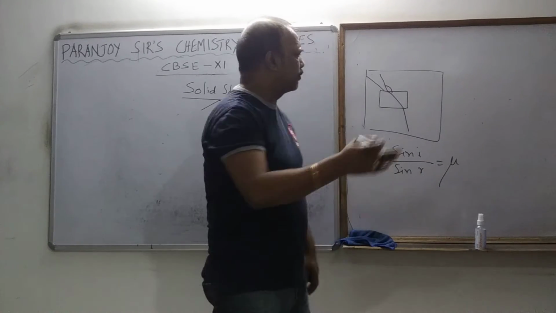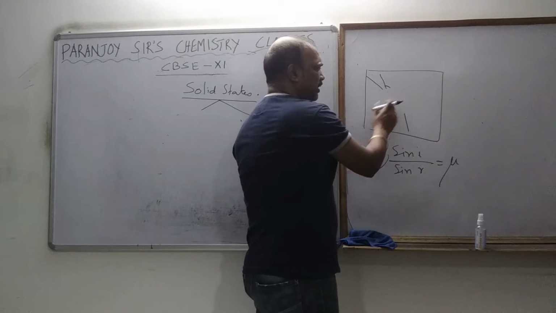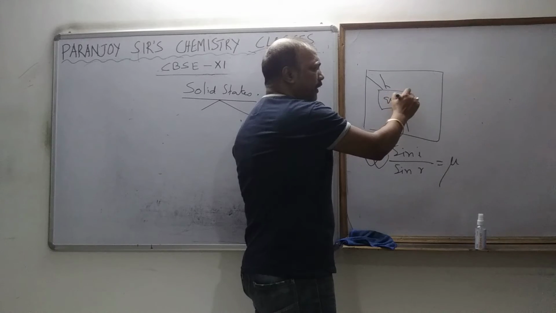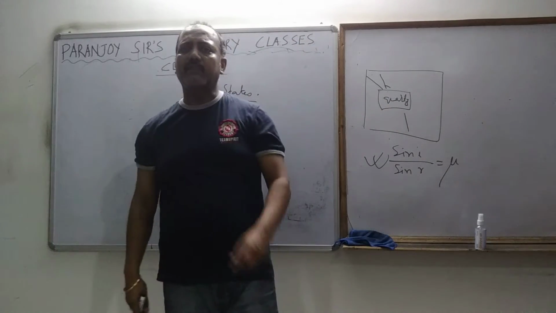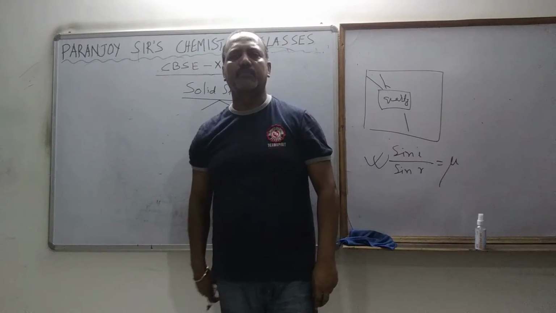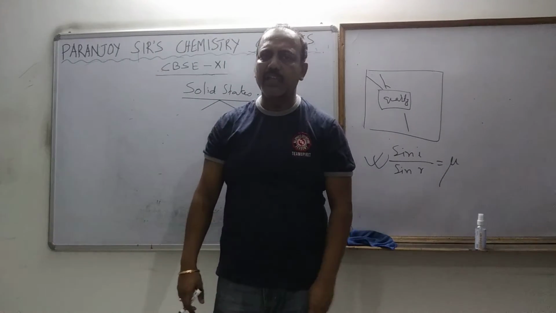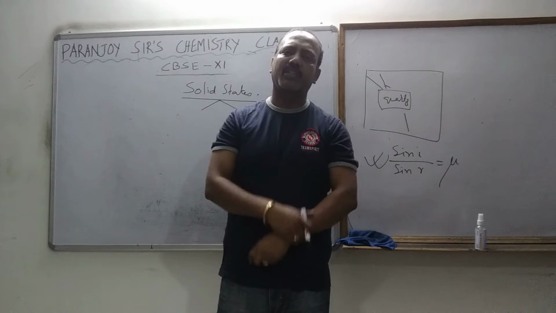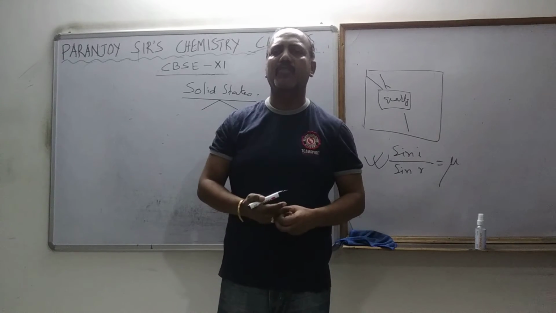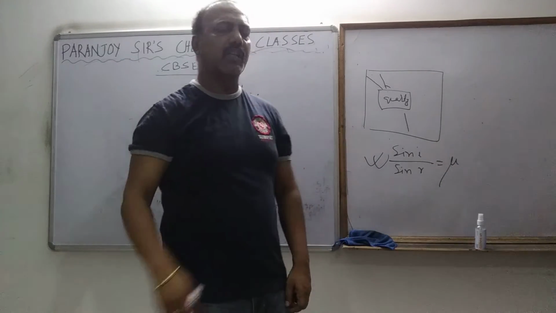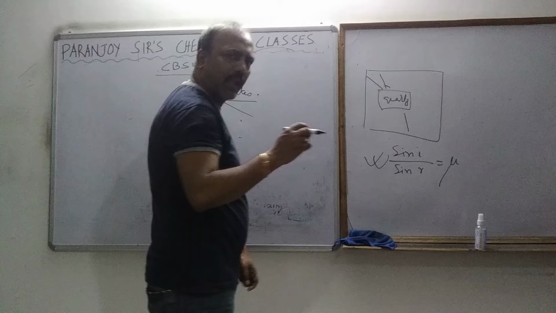But if you try to do the same with a crystal, take a quartz and try to do the same, you will find that the refractive index for one angle is one value, for the other angle it is another. Refractive index for one side is one value, for the other side it is another. So those properties will vary in the case of crystalline solids, but in the case of amorphous solids they are not varying.